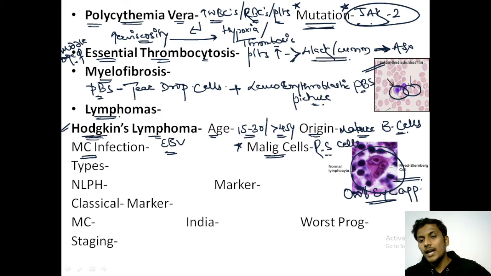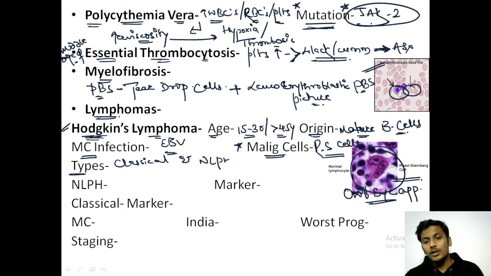These cells which give an owl eye appearance are known as Reed-Sternberg cells or RS cells, which are a characteristic feature of Hodgkin's lymphoma. Moving further, Hodgkin's lymphoma is classified into two types: classical Hodgkin's lymphoma and nodular lymphocytic predominant Hodgkin's lymphoma, that is NLPHL.